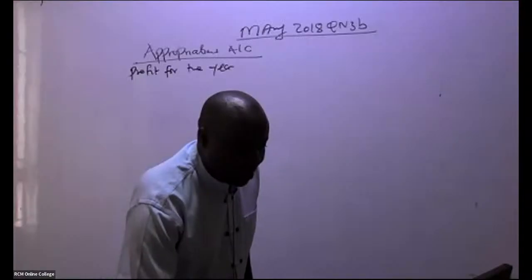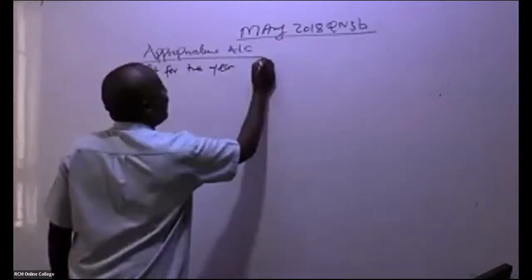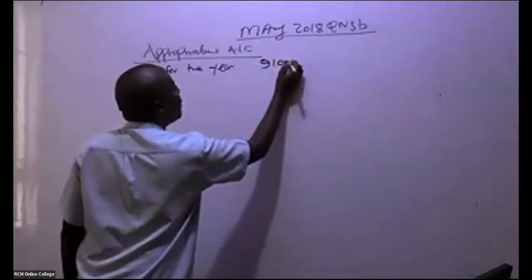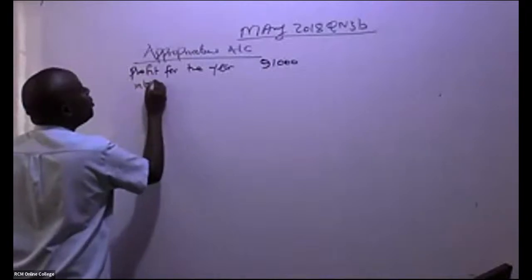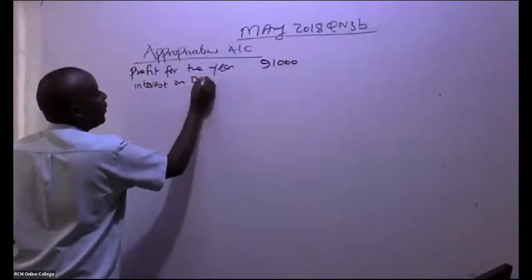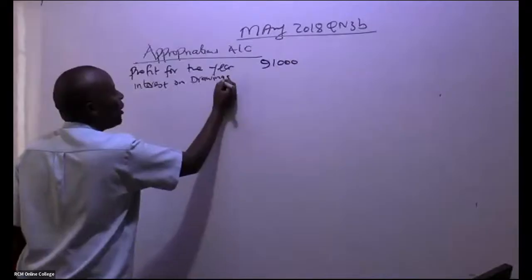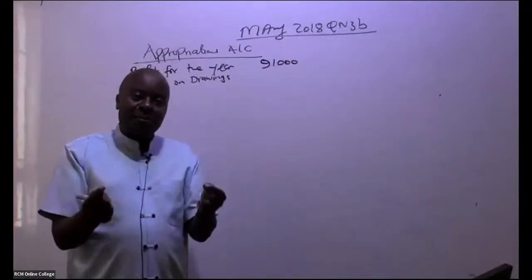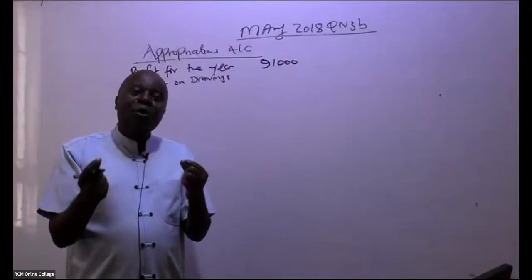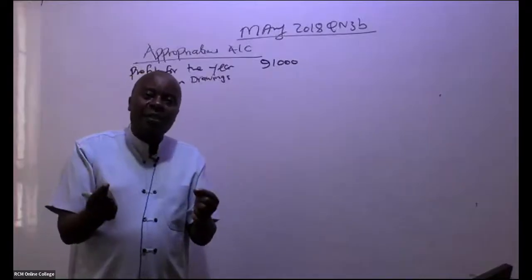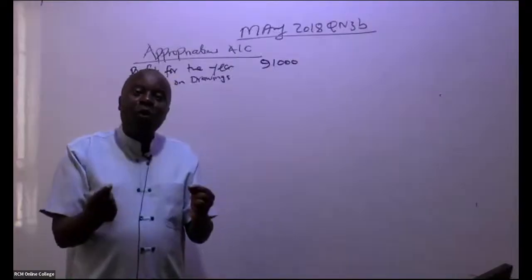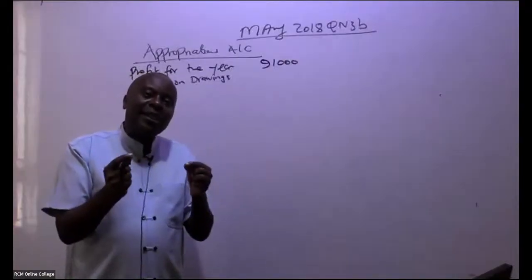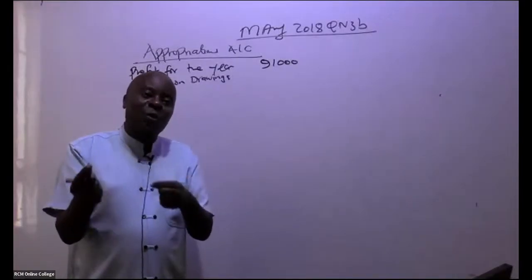Great. Now, this 91,000 profit for the year, if there is any interest on drawings. Remember, as partners, we keep on drawing amounts from the audit firm. Often, and because we would want to discourage drawings from the firm, we normally charge a soft interest, like a soft loan to you.